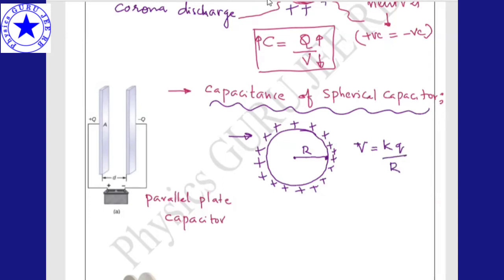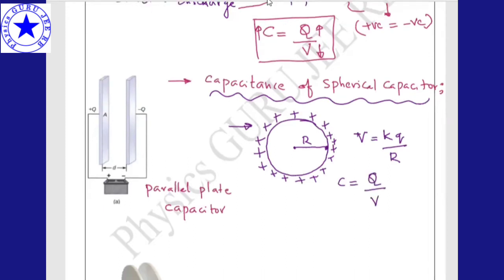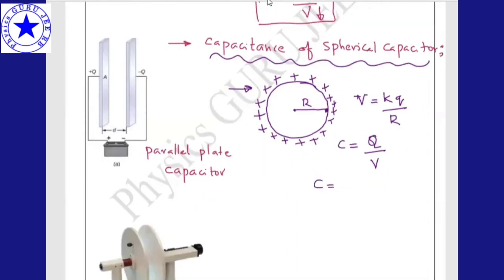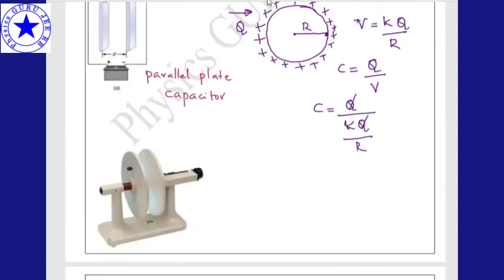So capacitance C is equal to Q divided by V. Let me take capital Q as the charge distributed on this spherical capacitor. C is equal to Q by V. Now the potential due to this spherical capacitor is V equals KQ divided by R. These two Q will cancel. Now what I'm getting is C equals R by K.